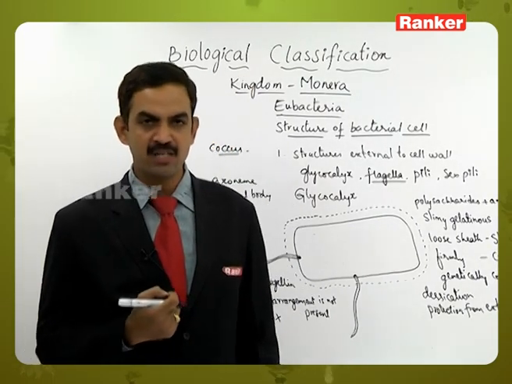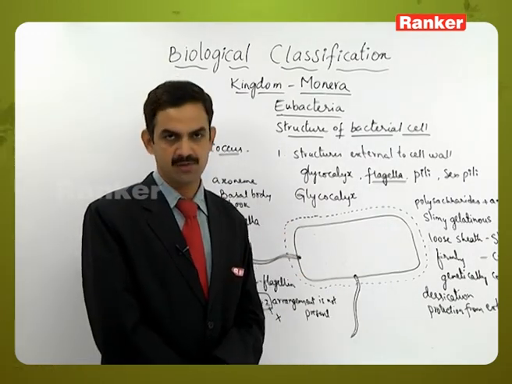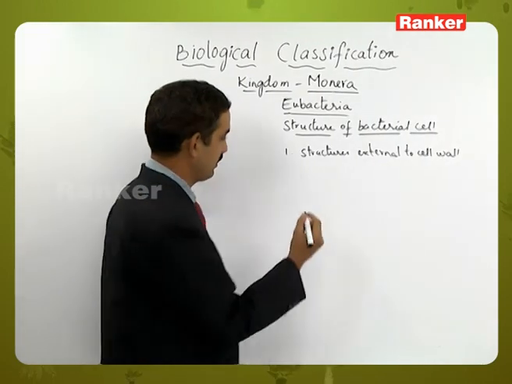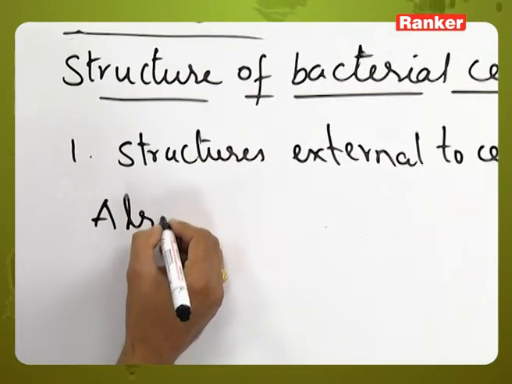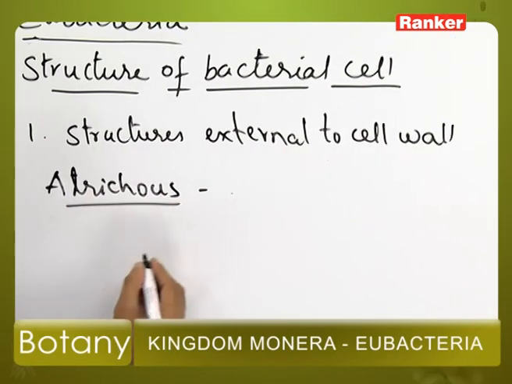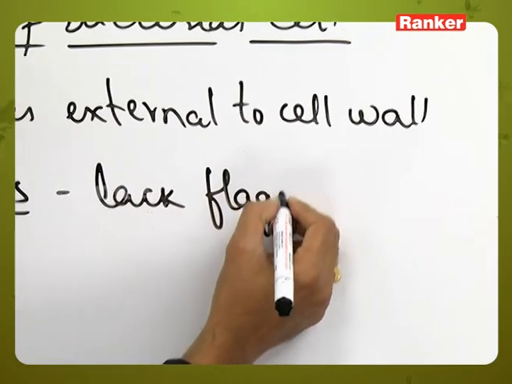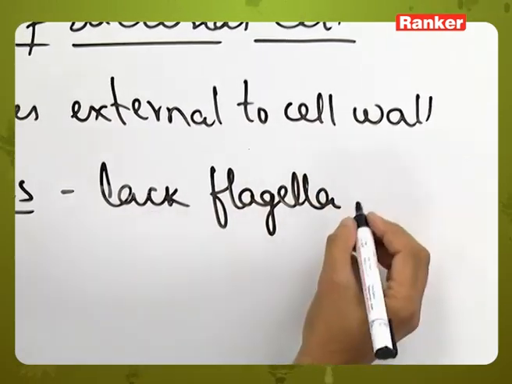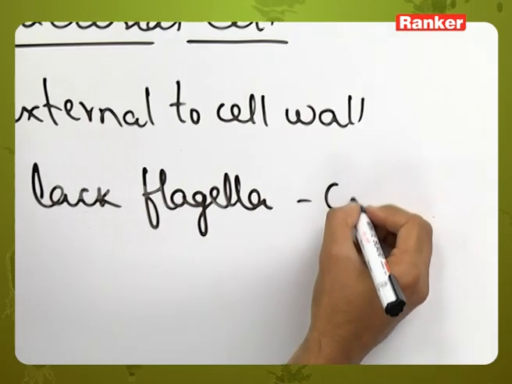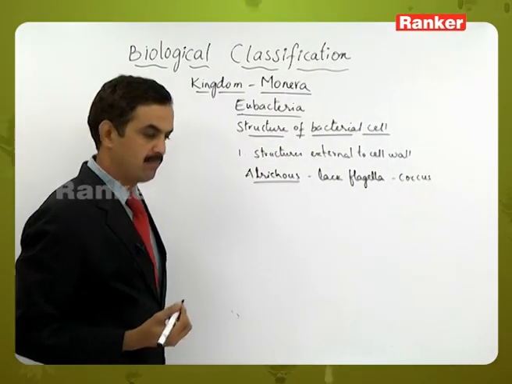Based on the number and distribution of flagella, the bacteria are classified into 5 types. Those 5 types are Atrichous. Atrichous means the bacteria which completely lack flagella. The best example for the group of bacteria which does not have flagella is the coccus bacteria.